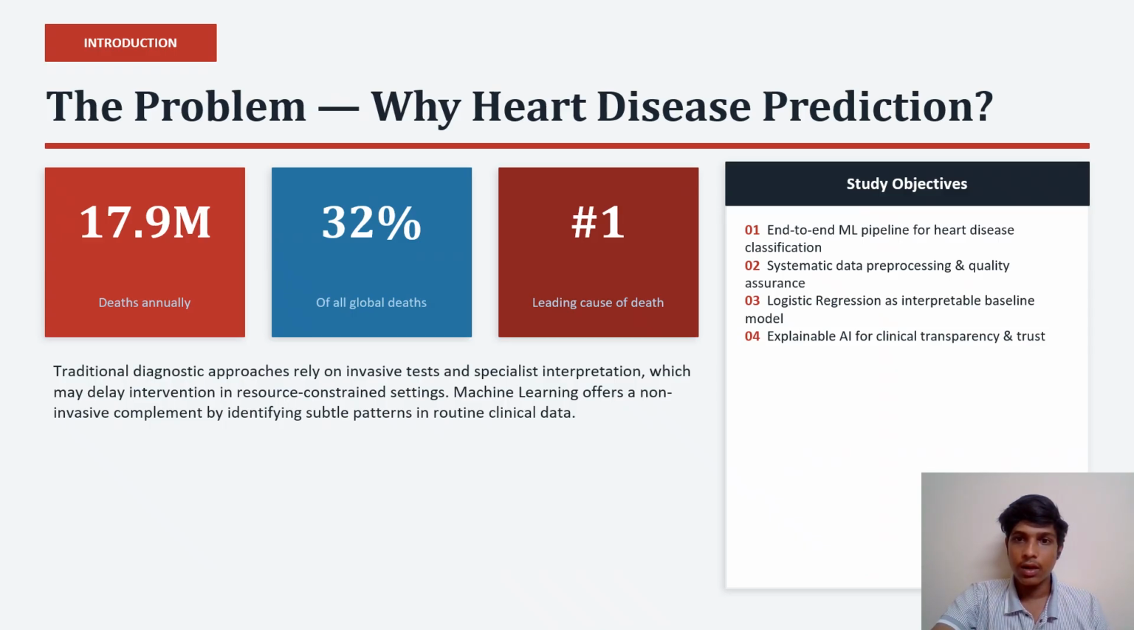Heart disease is the leading cause of death worldwide, causing around 70.9 million deaths every year. Traditional diagnosis methods require expert doctors and sometimes expensive tests, which may not be available everywhere. So the goal of this project is to use machine learning to predict heart disease early using simple patient data. Also, I focused on making the model explainable so that doctors can trust the result.